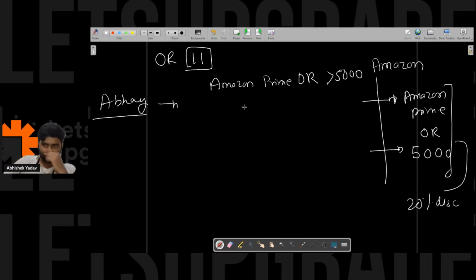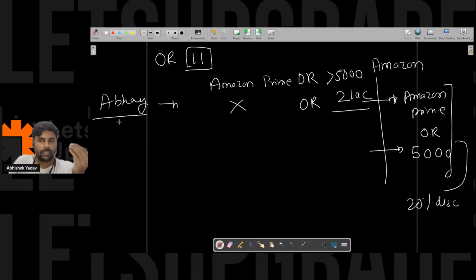So Abhay is very happy and wants to buy a MacBook, but he doesn't have Amazon Prime, right? Let's assume the MacBook costs 2 lakh rupees, so he has 2 lakh rupees. So the second condition is true, but the first condition is false. Will Abhay get 20% discount? Yes, Abhay will get 20% discount because one of the conditions is true. So Abhay will get the discount in this case.